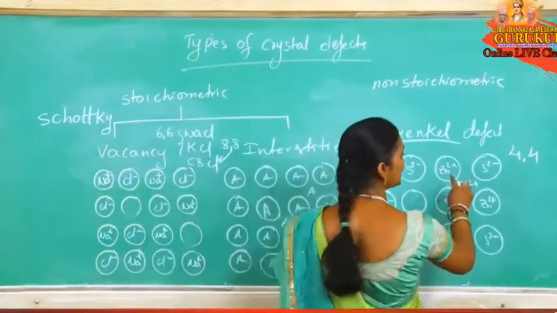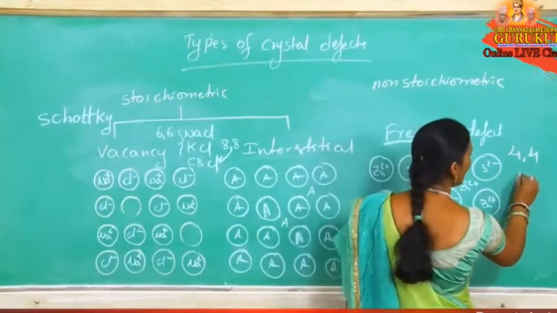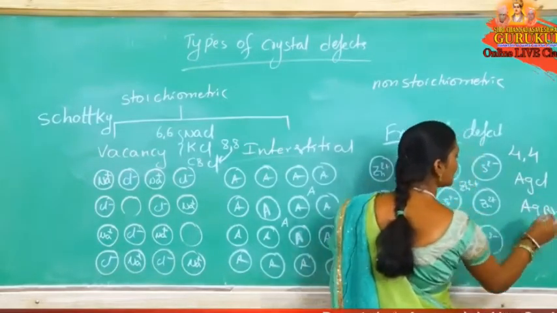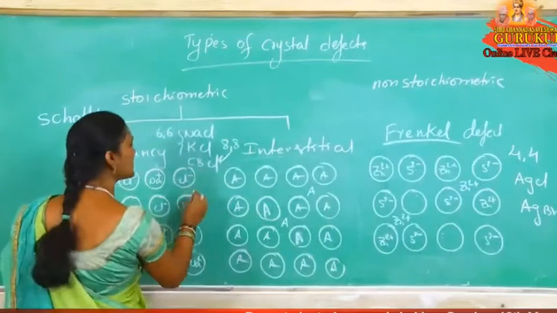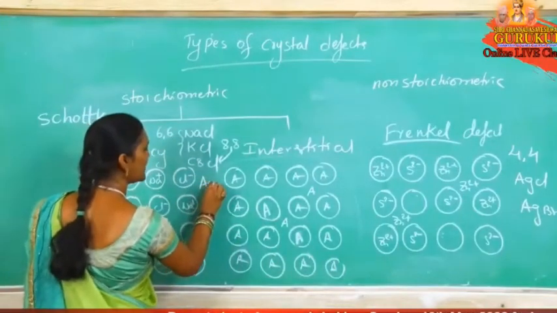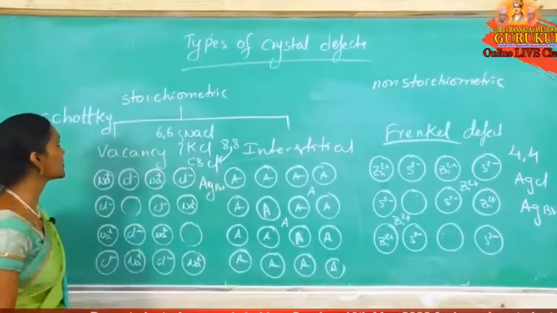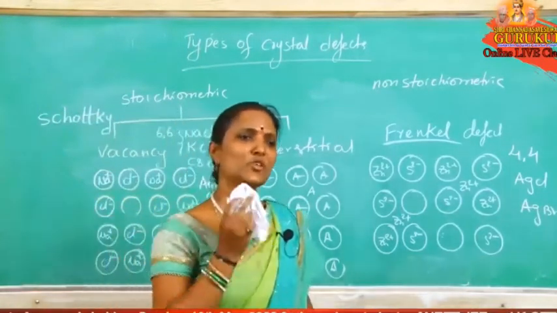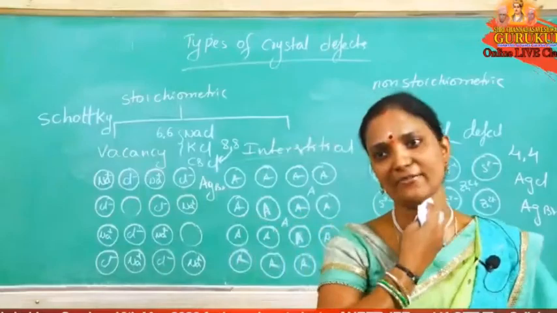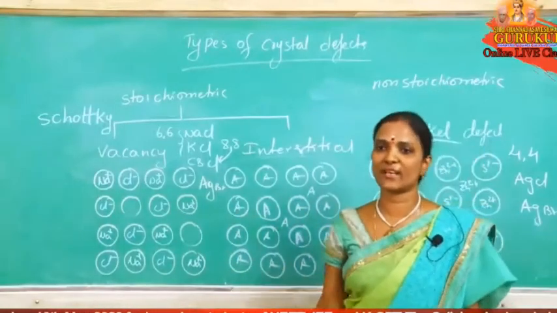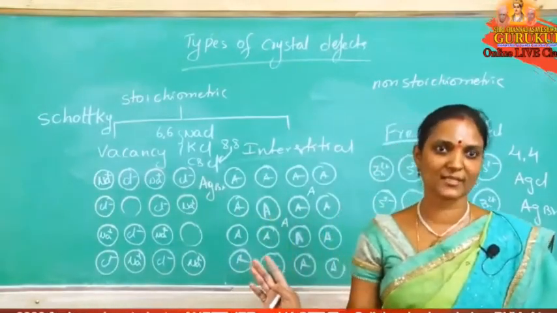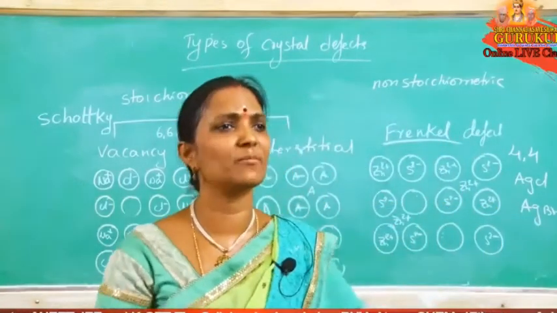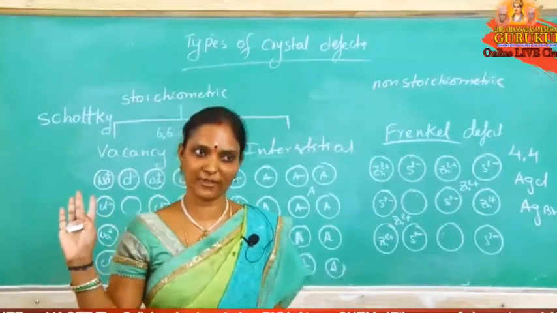For example, ZnS shows Frenkel defect, AgCl shows Frenkel defect, AgBr shows Frenkel defect. But AgBr also shows Schottky defect. Very important one: which crystal shows both Schottky defect and Frenkel defect? The answer is AgBr. Here the coordination number is low, that's why it shows Frenkel defect, and the cation and anion sizes are nearly similar, because of that it shows Schottky defect also.